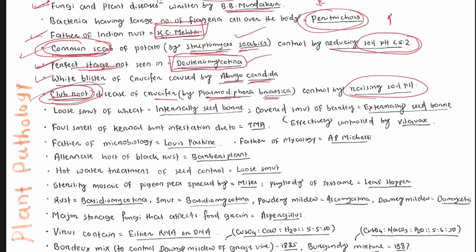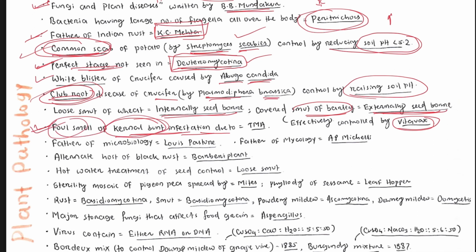Okay. Then loose smut of wheat is an internally seed-borne disease. Covered smut of barley is an externally seed-borne disease. How can we control the covered smut disease of barley? That is controlled by Vitavax application. Foul smell of kernel bunt infestation. Kernel bunt, in which crop does this type of infestation occur? That is in wheat. That is due to the chemical trimethylamine, TMA.